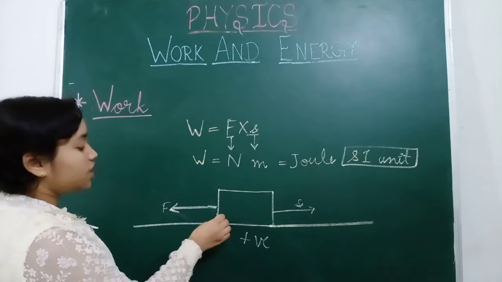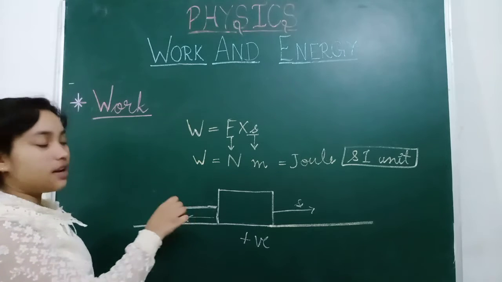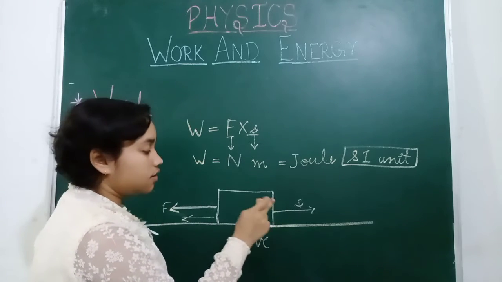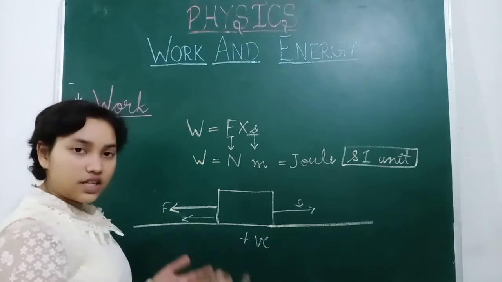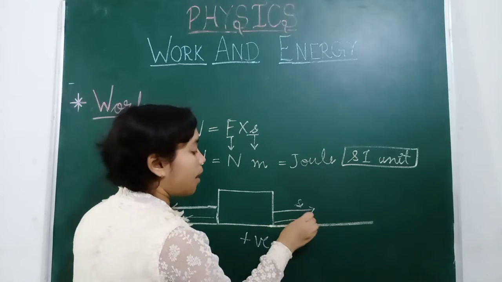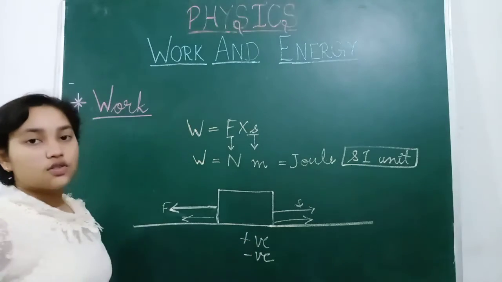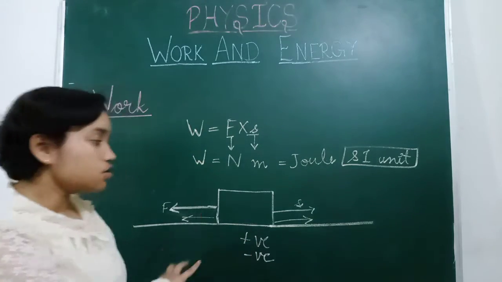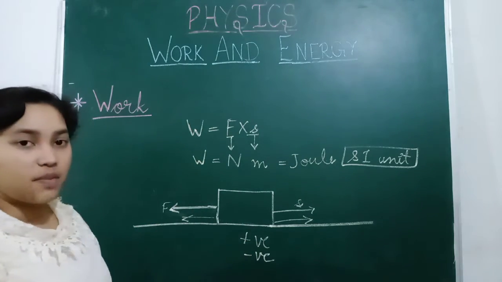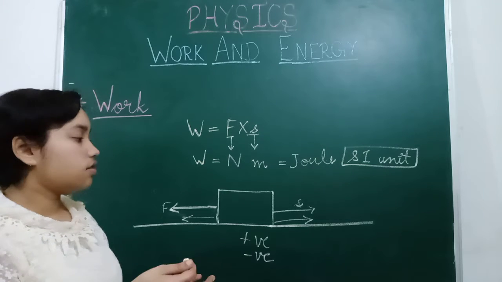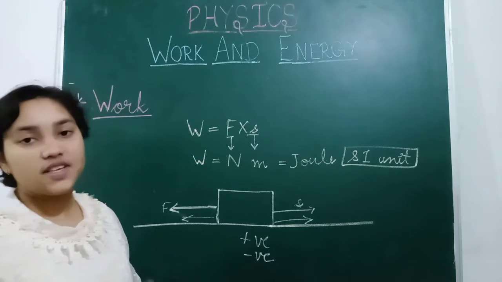So if this object is moving in this direction, and the displacement is in the opposite direction, then we will say this is negative work. In negative work, the force or the displacement may be zero.